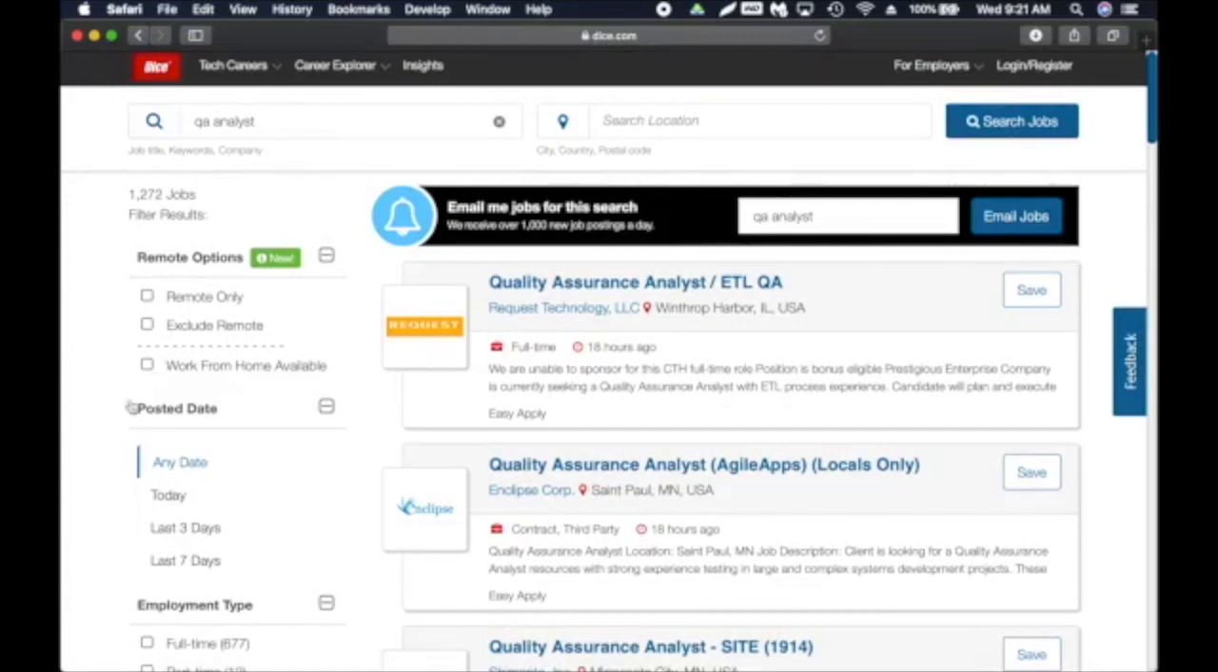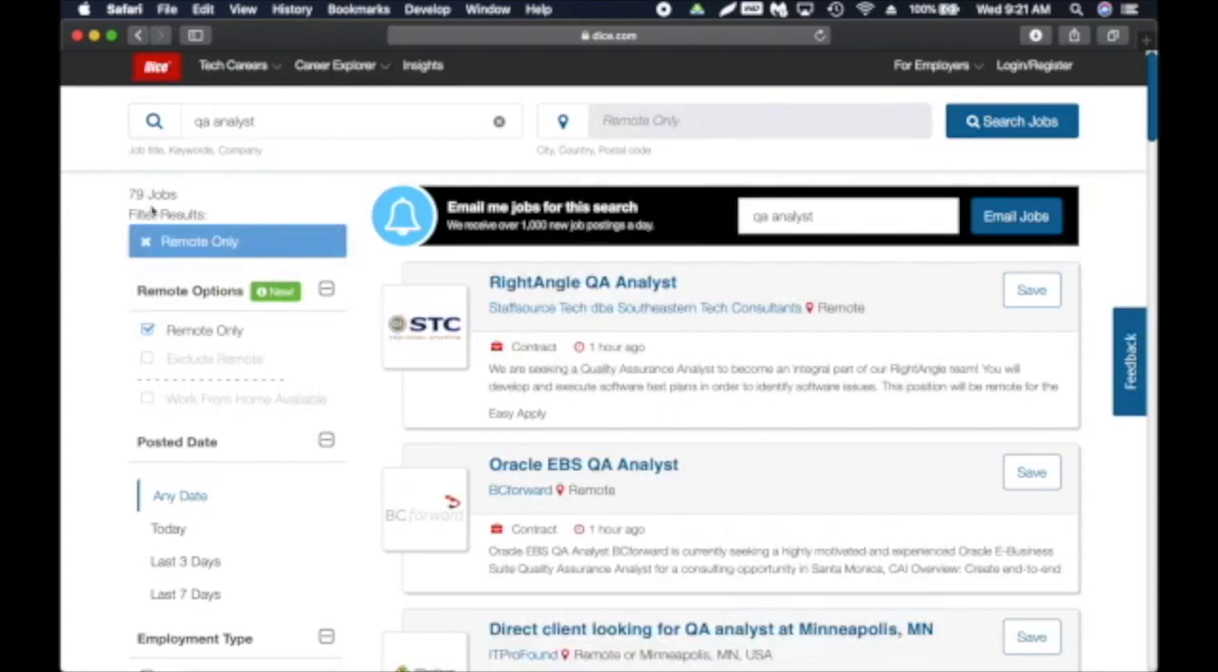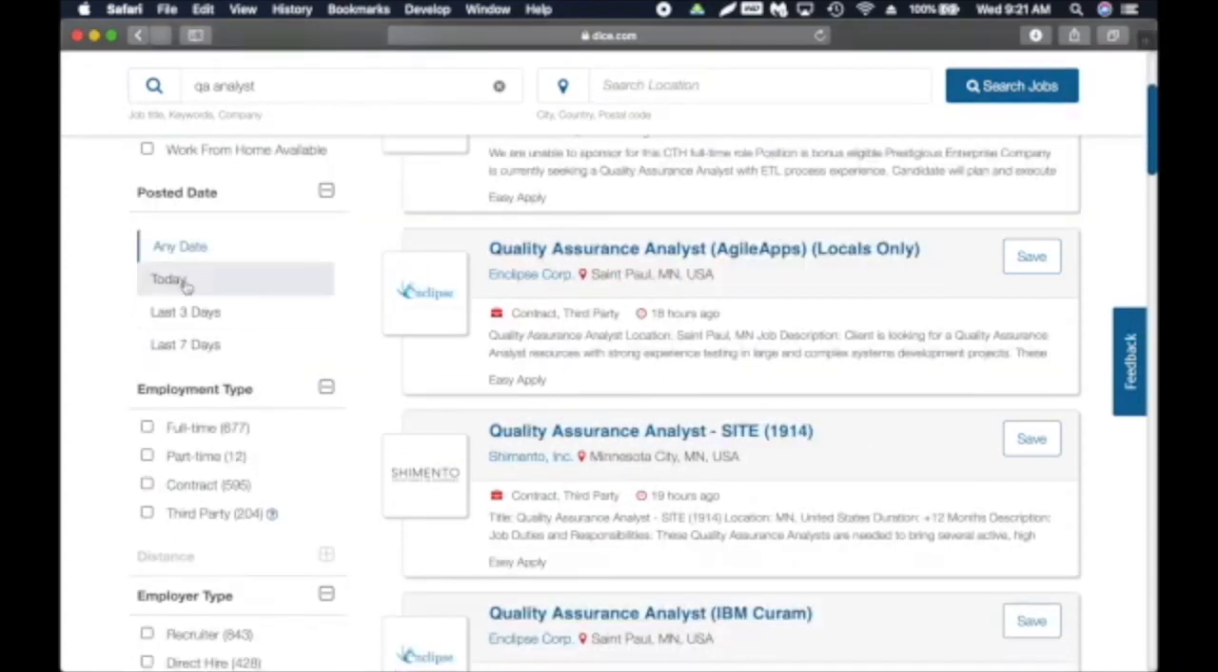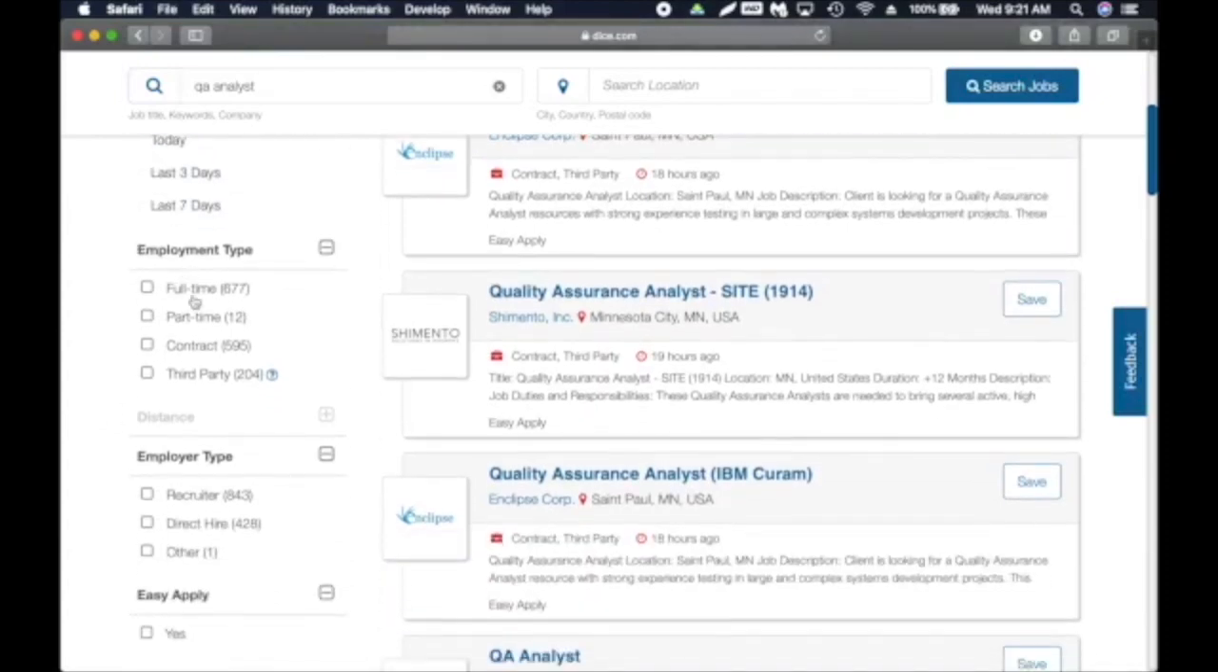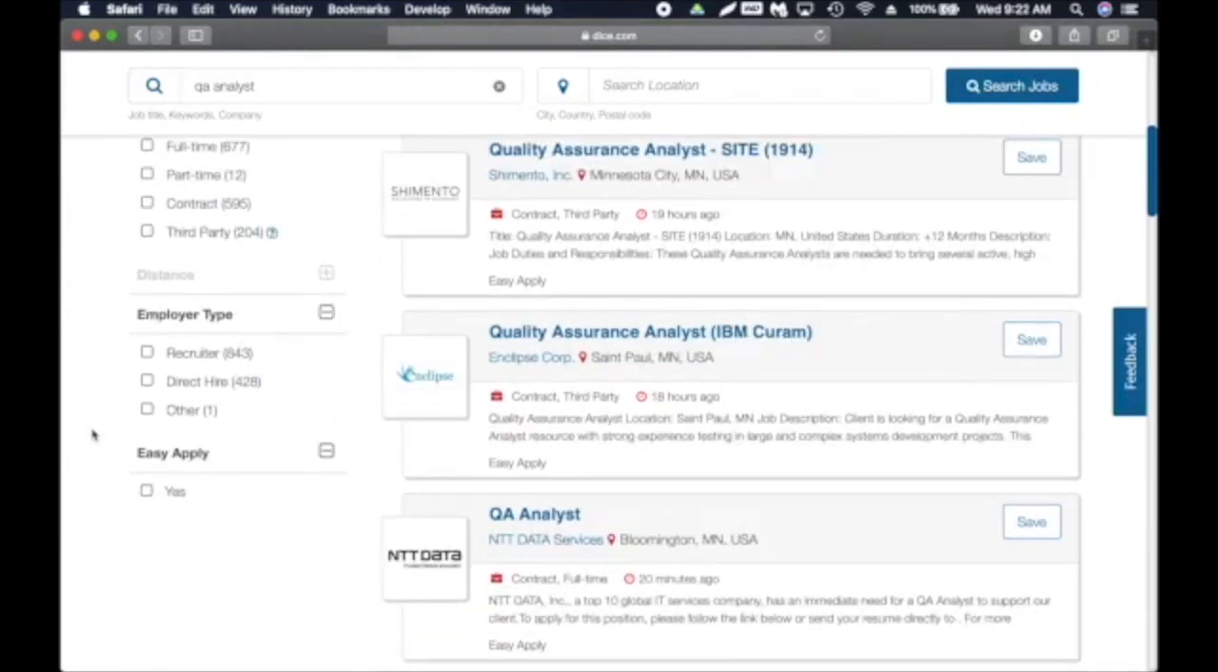You can actually filter. If you're looking for remote only jobs, you can select remote, and it's going to show you all the remote jobs, 79 remote jobs here, right? And then any days, like when it was posted. You can also select if you are looking for full-time, part-time, or contract.